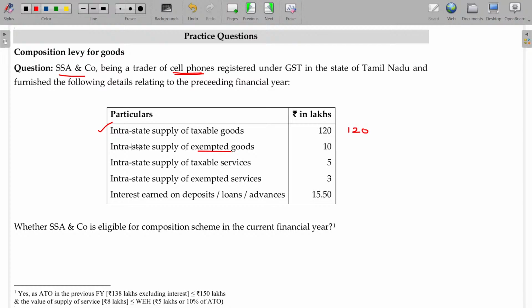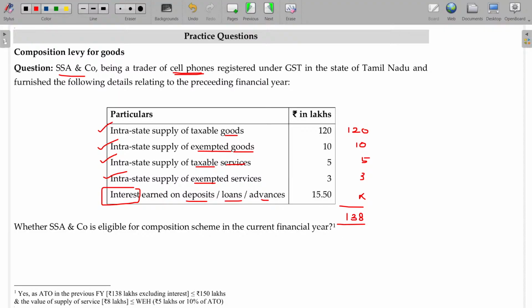Intra-state supply of exempted goods, yes, exempted, export, non-taxable, everything will be includable. Intra-state supply of taxable services, goods, services, all these things will be includable. Intra-state supply of exempted services should also be includable. Deposits, loans, advances, being interest component, will not be includable. So then you add up this, 138.